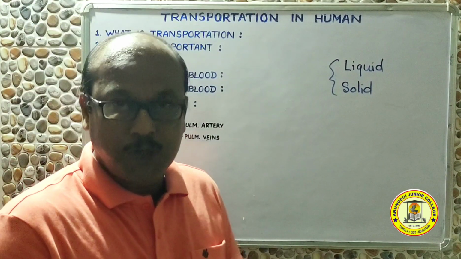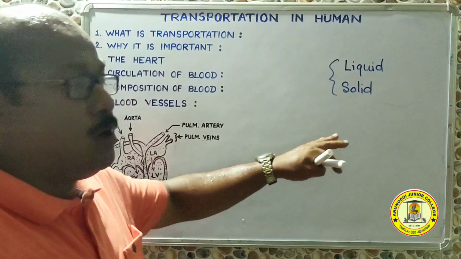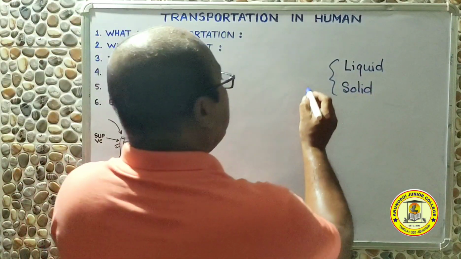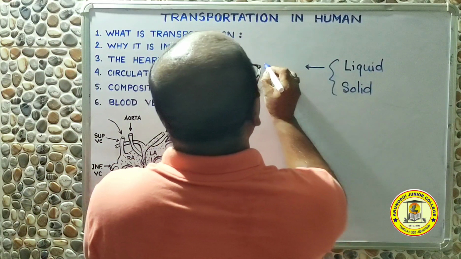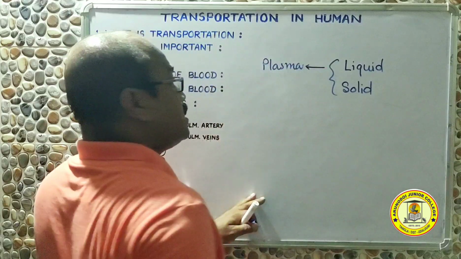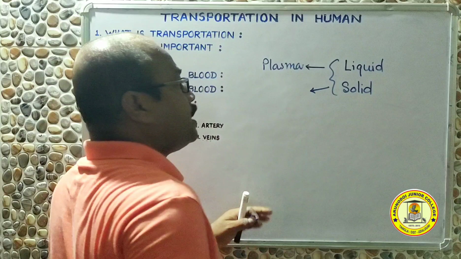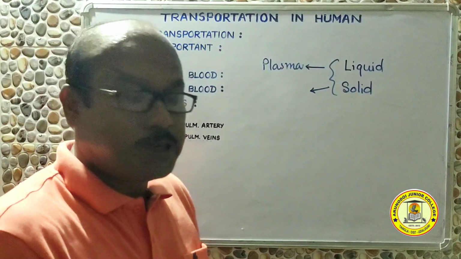Though we see blood always as a liquid, actually it is a colloid. So in that colloid there is one liquid part, and this liquid part of the blood is called plasma. The liquid part is called plasma, and the solid parts which are present in our blood are of three types.